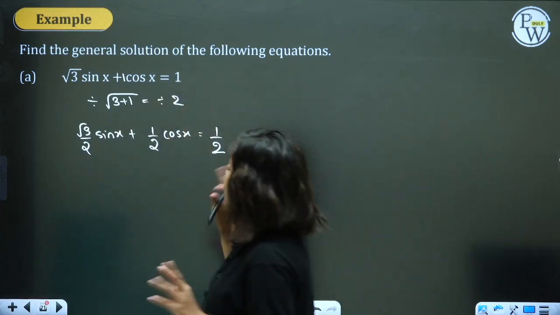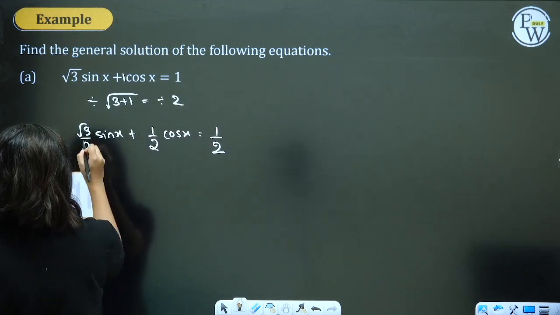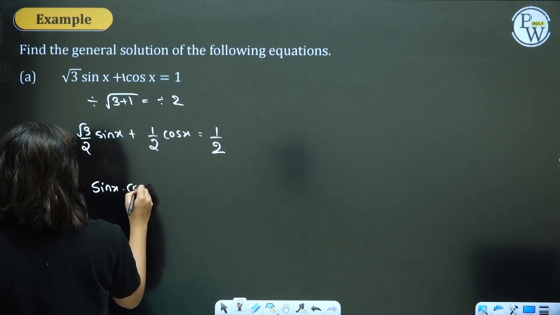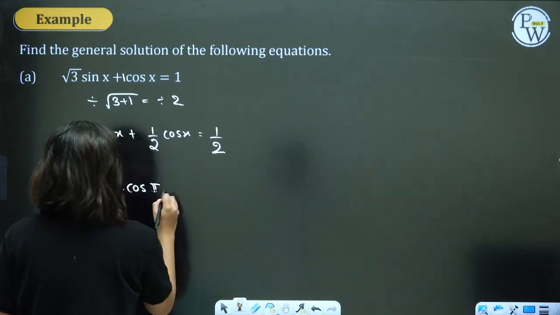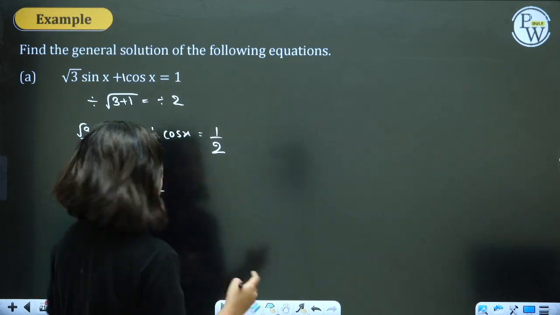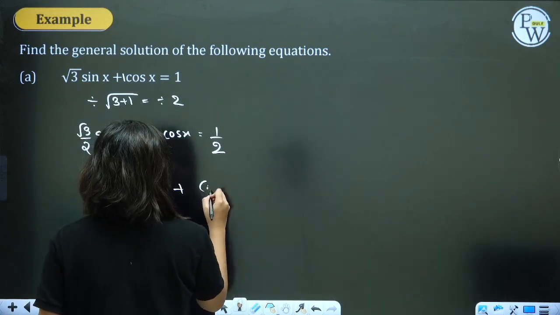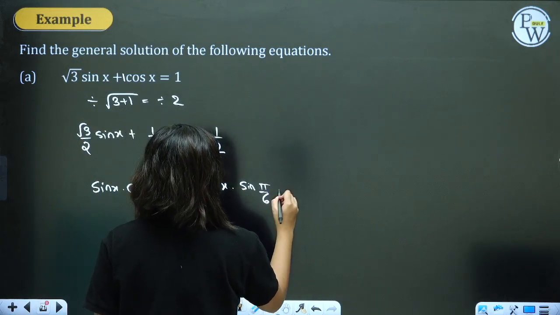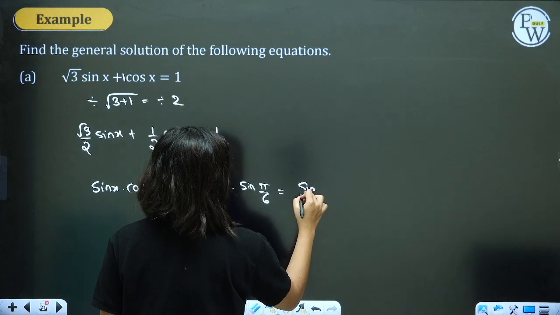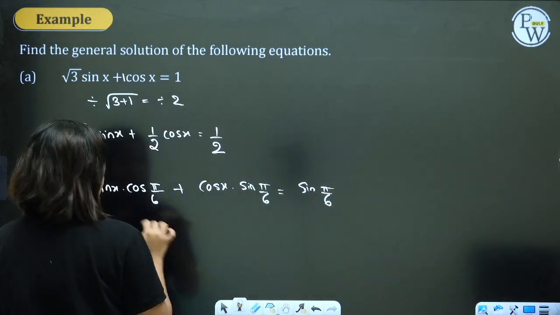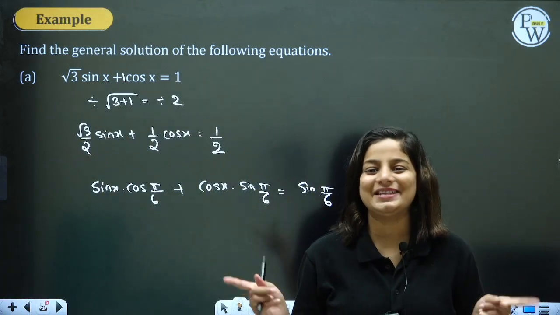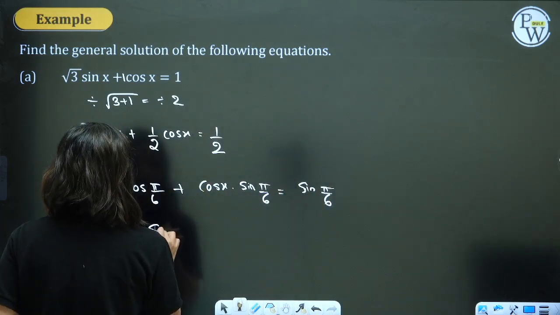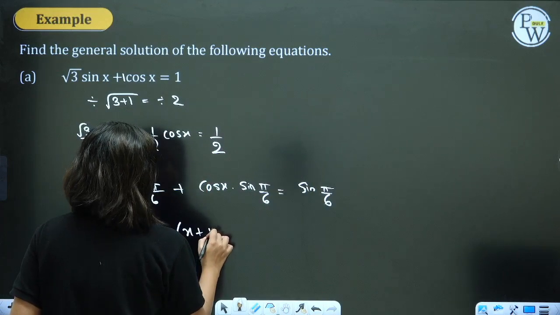They are asking for the general solution. Okay, root 3 by 2, can I write it as cos of pi by 6, 30 degree, cos 30, and here 1 by 2 can be written as sine of pi by 6. On the right side, half is nothing but sine of pi by 6. Left side, sine a cos b plus cos a sine b is equal to sine of a plus b. I have converted this into a formula of sine theta.